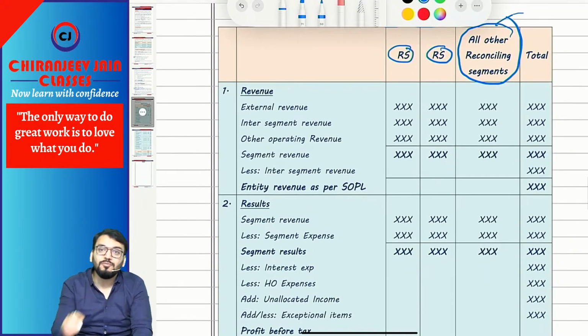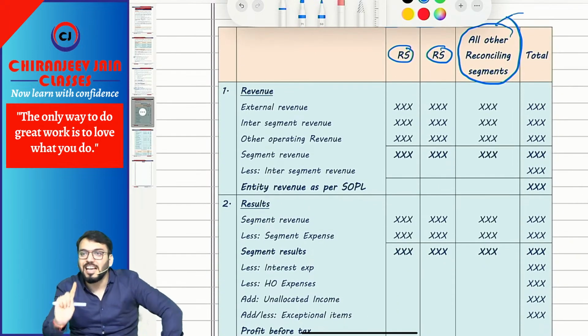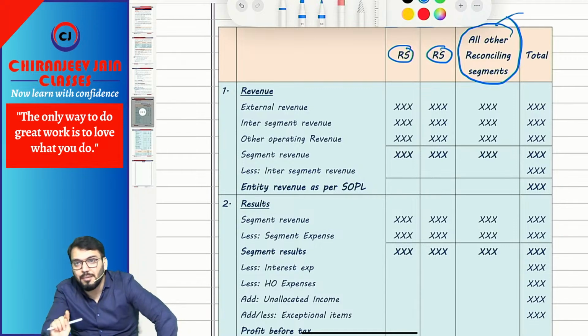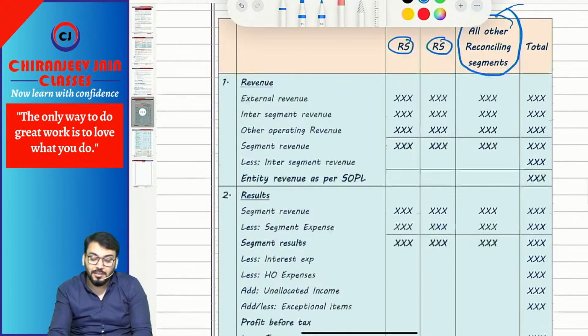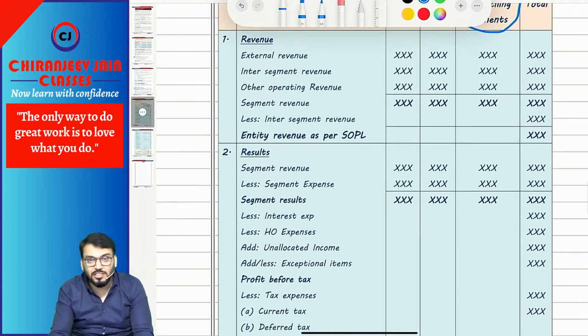So how many pieces of information do we need to disclose? 7 information: segment revenue, segment result, segment asset, segment liability, and 3 other information: depreciation and amortization expenses, other non-cash expenses, and any capital expenditure incurred during the year. The 3 other information, with reconciliation.